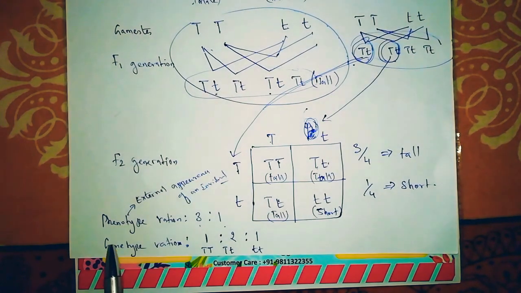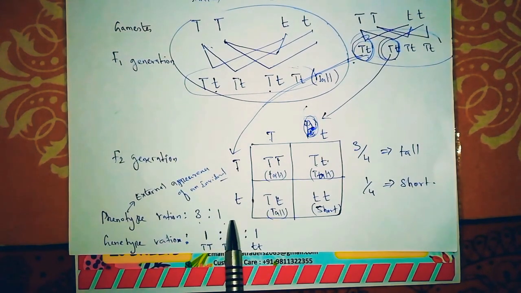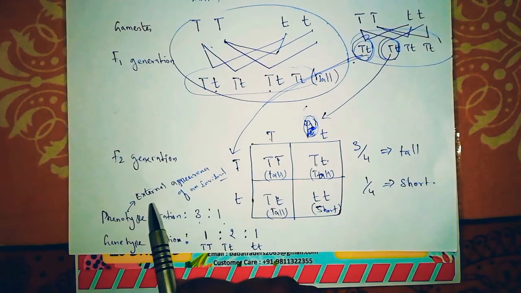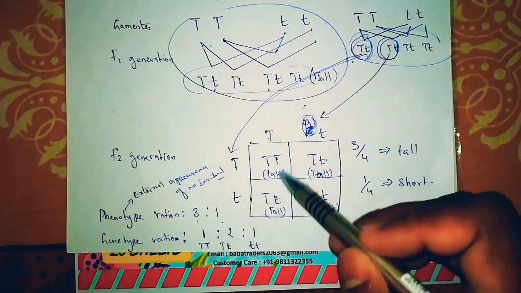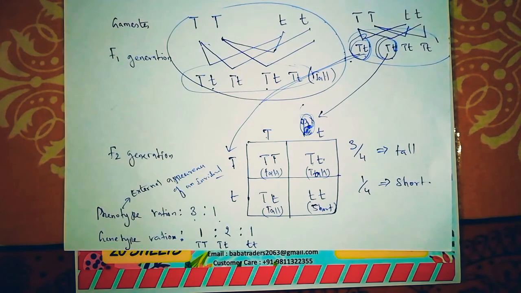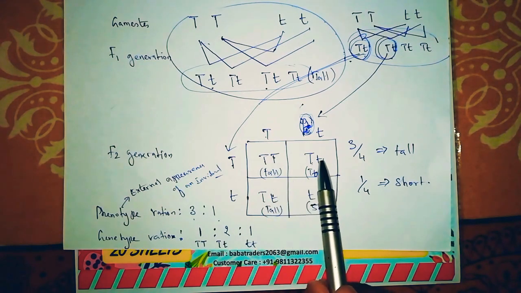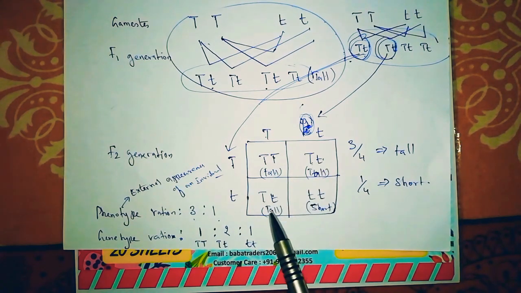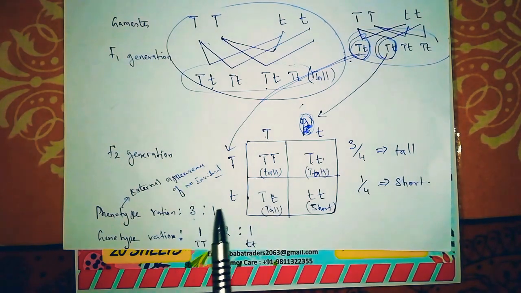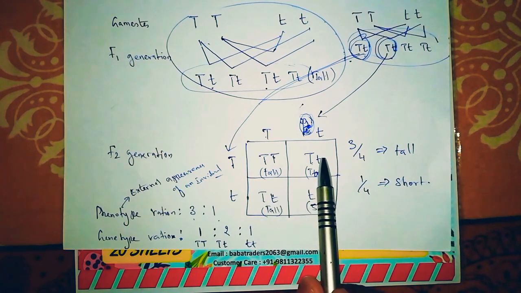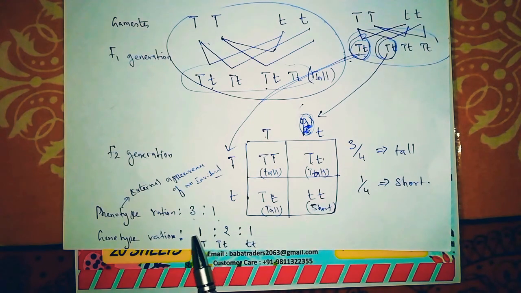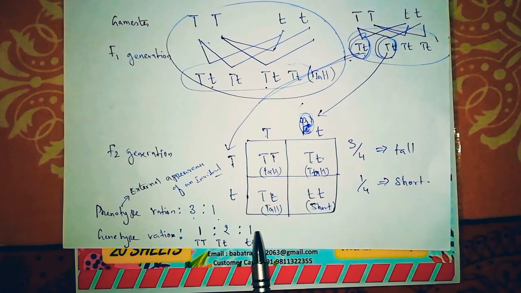So here we are learning the phenotypic ratio is 3:1. Phenotypic ratio is nothing but the external appearance, looking tall, all are tall. Externally they look tall, but inside their genetic character, some of these shortness are also there. That's what we are trying to write here: only one capital letter T, 2 capital letter T and small letter t, and 1 small letter t. So the genotype ratio is 1:2:1.